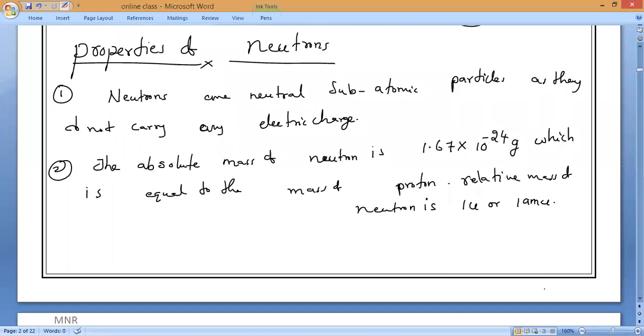Anyone having any doubt, you can ask. So this is all about the discovery of electrons, neutrons, and protons. Please learn the scientists' names. It will definitely come. Till here, you will surely get many questions related to this in our exam. Anything doubt? Anyone can ask me.